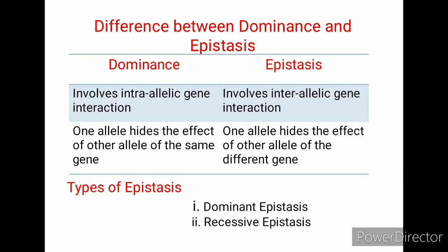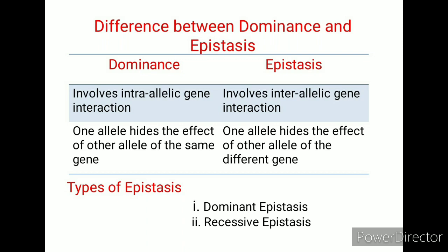The epistasis and dominance phenomena resemble each other in their masking effects, but the major difference between epistasis and dominance is, in case of dominance, it involves intra-allelic gene interactions, meaning one allele hides the effect of the other allele of the same gene, while in case of epistasis, it involves inter-allelic gene interaction, meaning one allele hides the effect of an allele of a different gene.